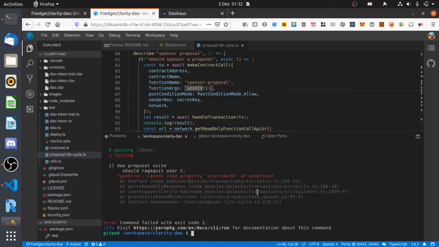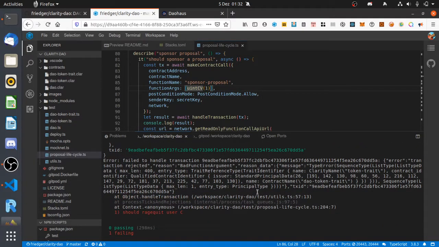But unfortunately, there is an issue with Stacks.js, and it cannot create a proper token reference. So I need to pass in the different tokens that I want to extract if I want to leave the DAO.